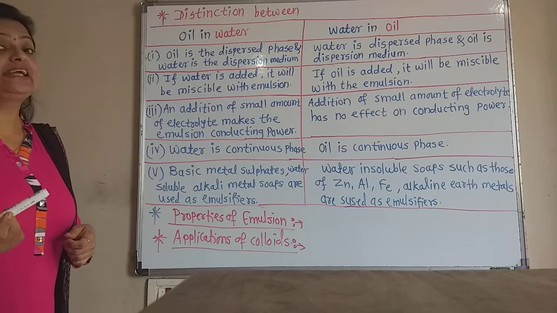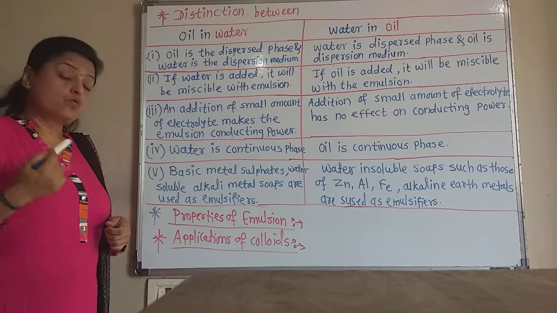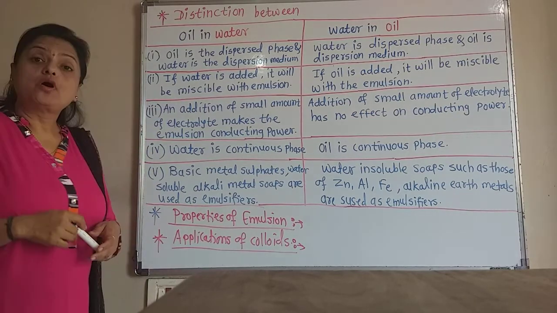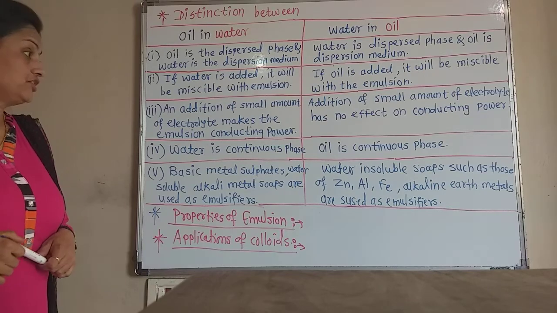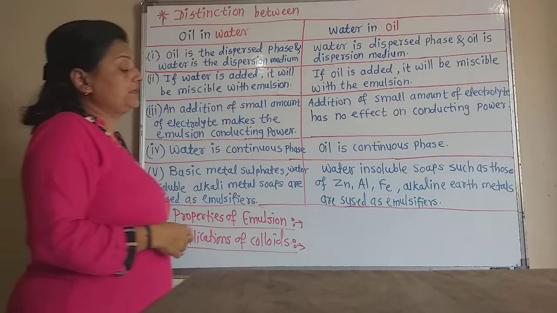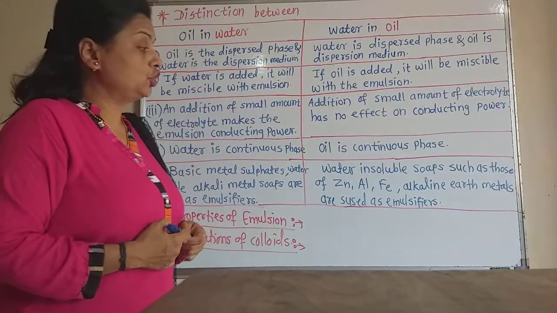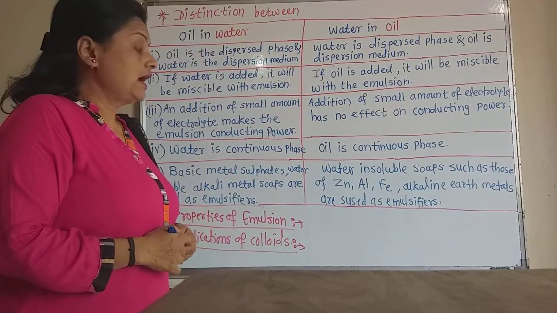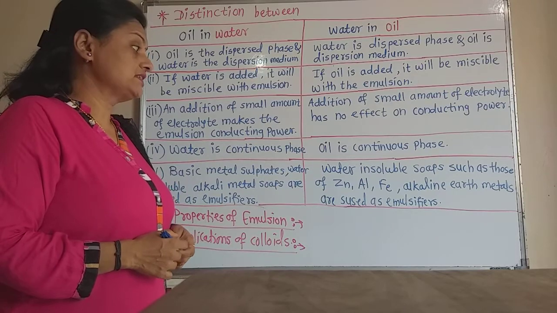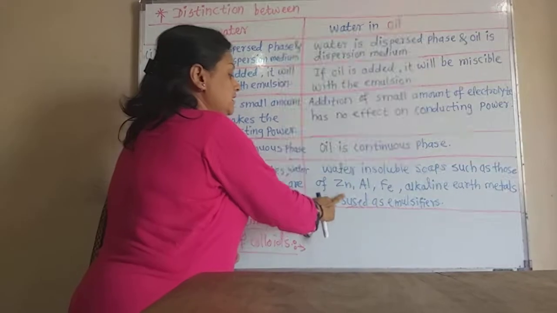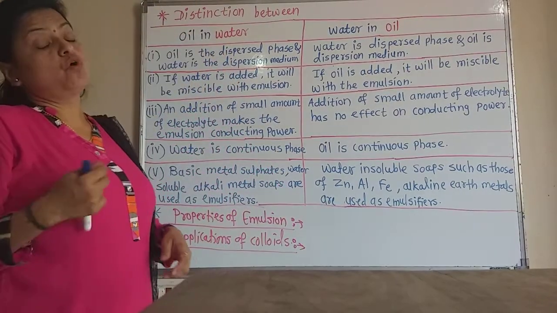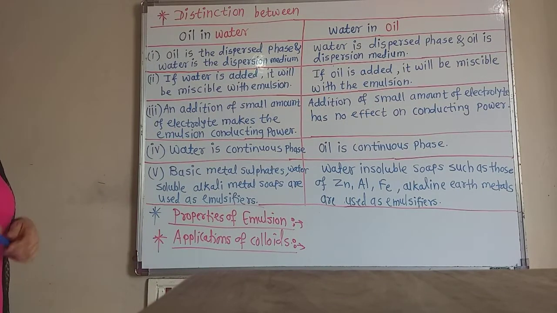That means they can be added in the water, then there is the formation of oil in water type of emulsion. And water insoluble soaps such as soaps of zinc, aluminum, iron, again the alkaline earth metals are used as the emulsifier in water in oil type of emulsion.